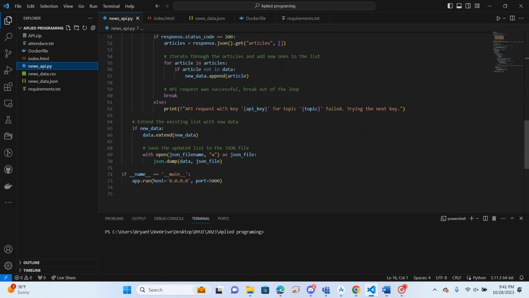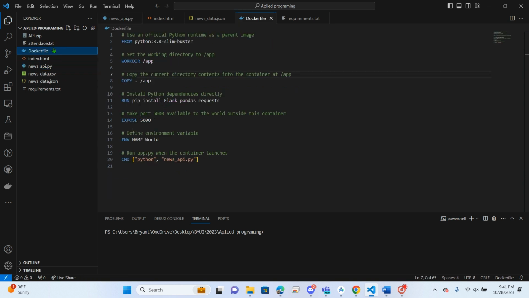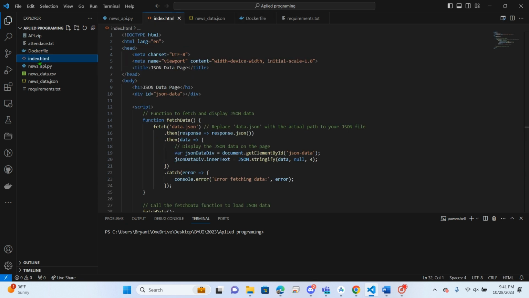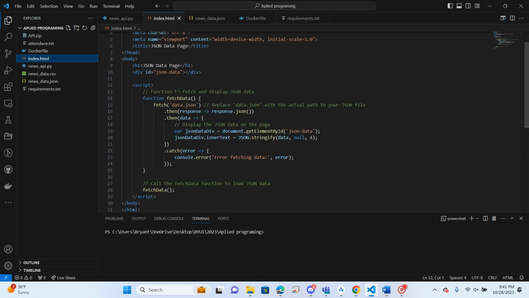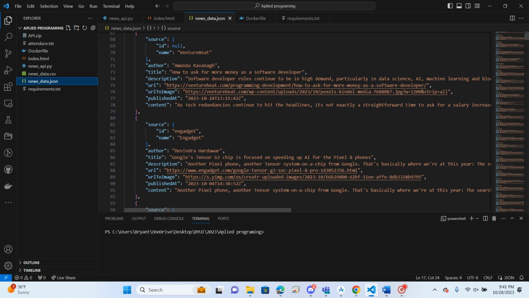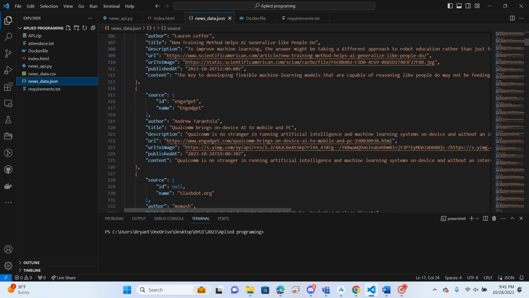But turns out hosting Docker kind of costs a little bit of money. And so I ended up using GitHub Pages. I actually did make a Docker file to be able to run it and everything, but it just wasn't going to work. But anyway, so I made an index.html file and made this little index page. And what it does is it pulls the JSON file from the GitHub. So here's the JSON file. So it's got all of these websites, right? And their news articles and all these things.